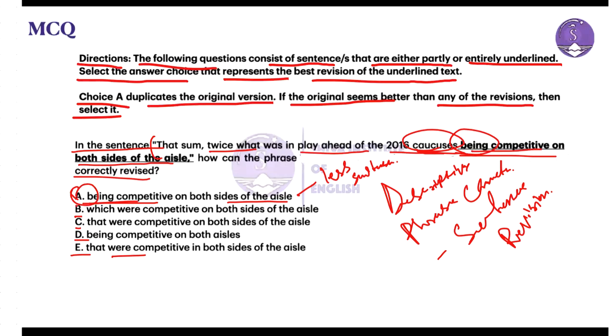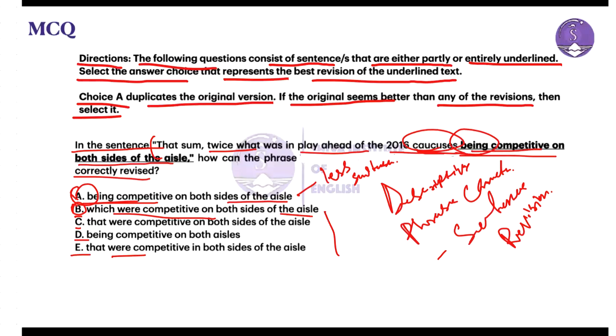Now look into option B, which says which were competitive on both sides of the aisle, isn't it? This option introduces a non-restrictive relative clause.